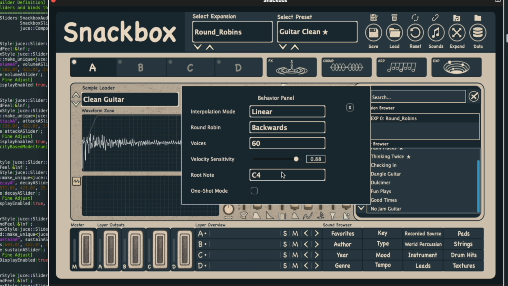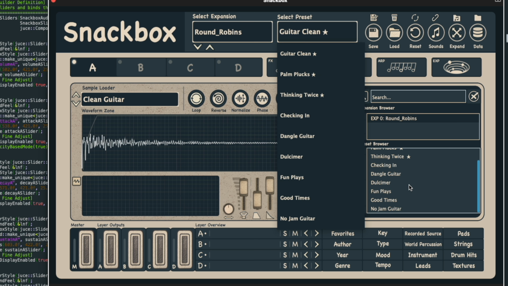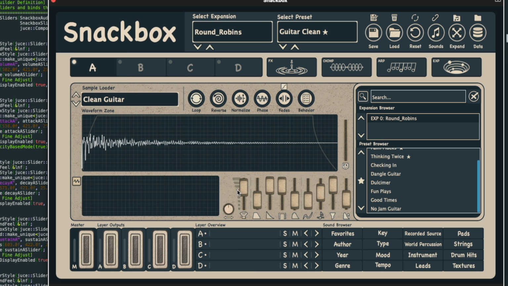Right here we have velocity sensitivity. We can select root note. We have the one-shot mode as well. As you can see, it's all custom colored as well. It's not like stock colors here. Everything is customized to my liking to fit the flavor that I am going for.